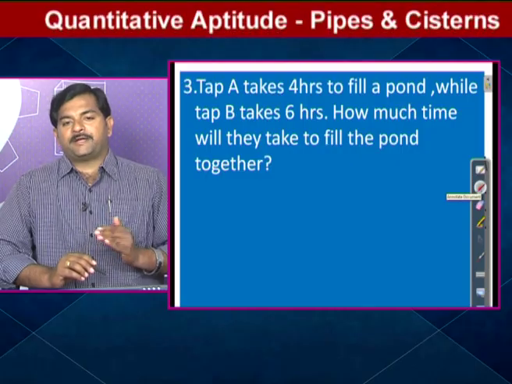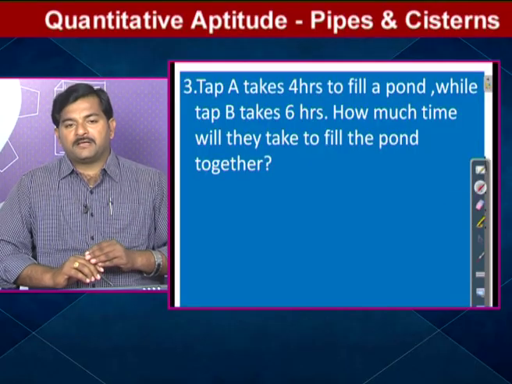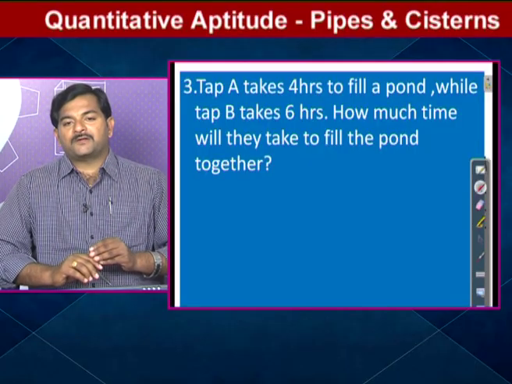The difference here is that in the previous question the work was in terms of minutes, whereas here it is in terms of hours. Tap A takes 4 hours to fill a pond, while tap B takes 6 hours. How much time will they take to fill the pond together? Same question. Earlier 20 minutes, 30 minutes, whereas here 4 hours and 6 hours. Now I told you 3 types. Type 1 is that we can solve by using their 1 day work, 1 minute work, or 1 hour work. The second type is the formula xy by x plus y, and type 3 is based on the LCM by factors concept. If you have a good command of LCM, the third type is very easy.